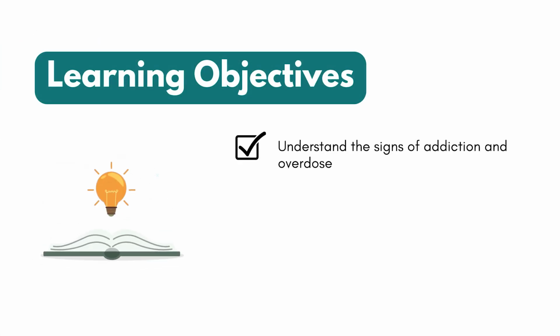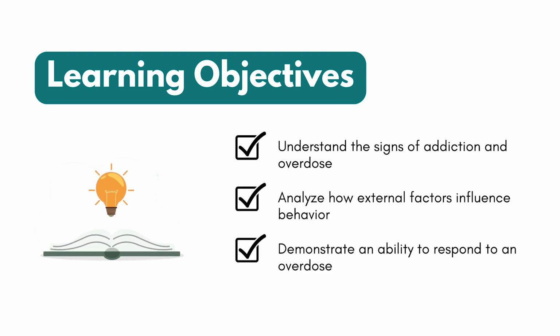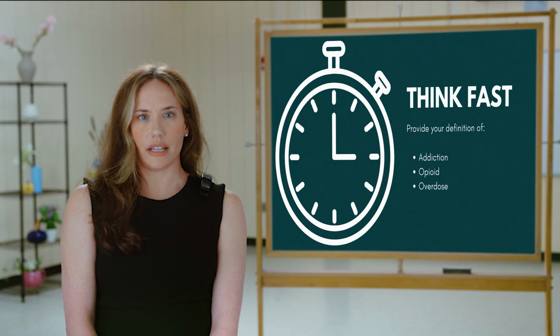By the end of this extra chapter, students will be able to understand the signs of addiction and overdose, analyze how external factors influence behavior, and demonstrate an ability to respond to an overdose. Attached is a think fast activity.